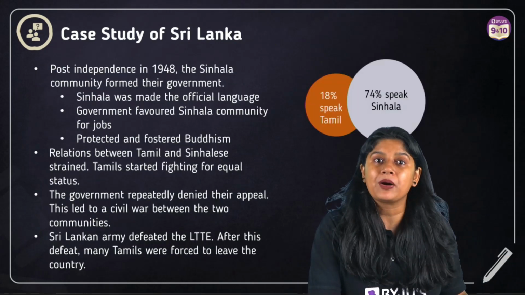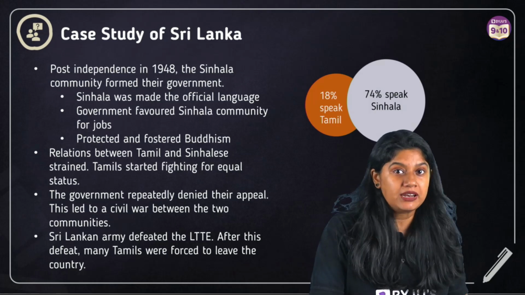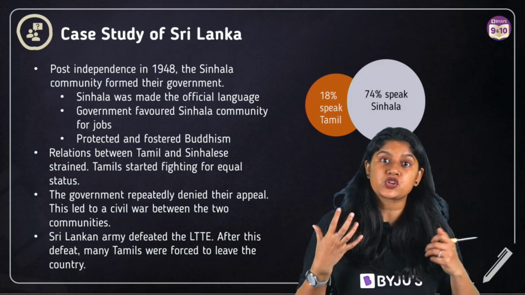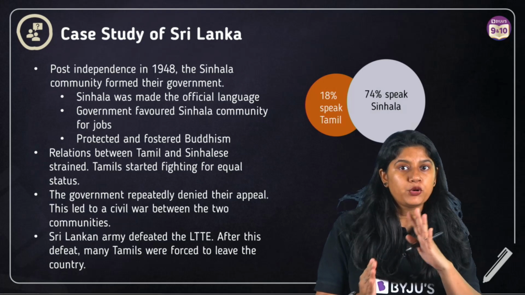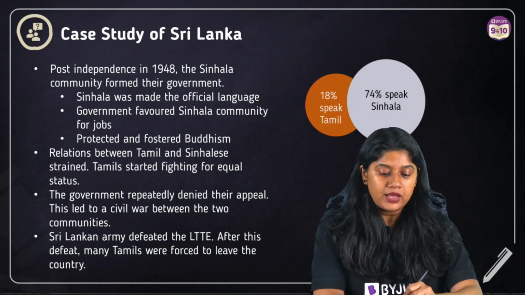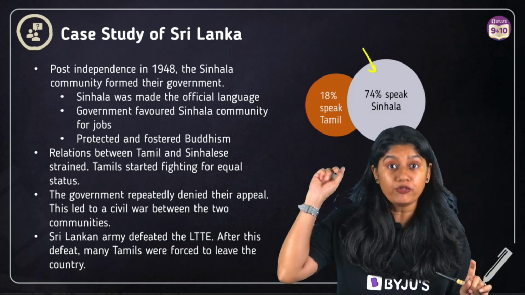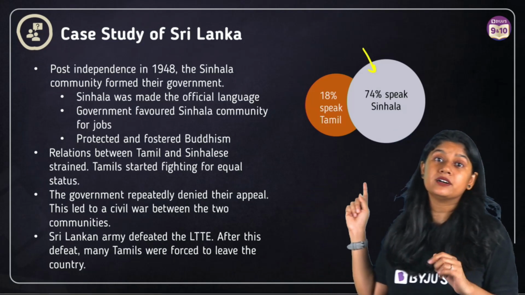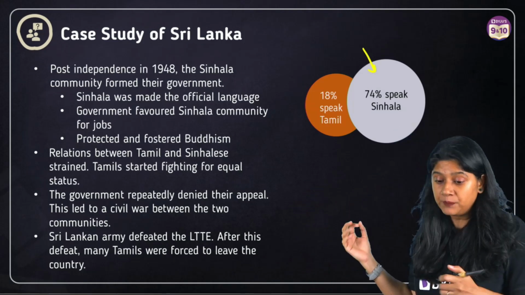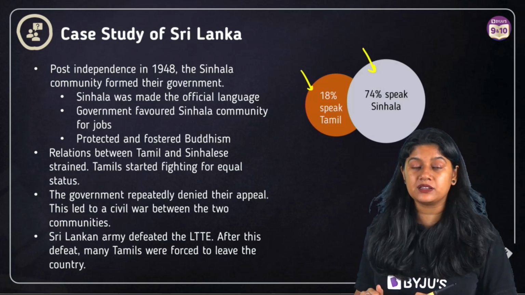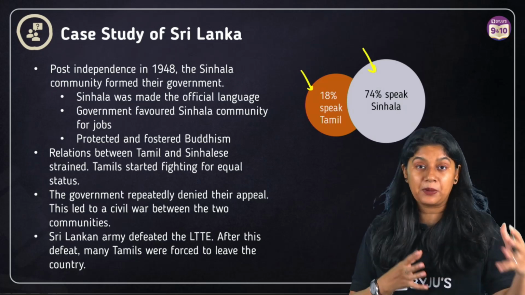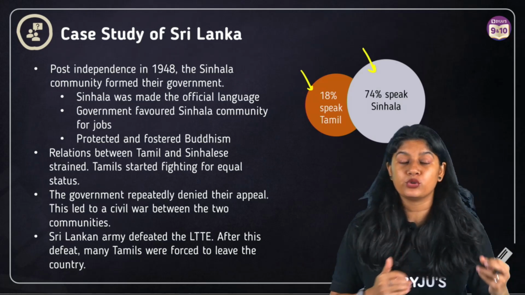Moving ahead, let's talk about the case study of Sri Lanka. Now, in the case of Sri Lanka, we saw that there were a lot of differences again. They have 74% of the population which speak the official language, which is Sinhala, and 18% were speaking Tamil. Apart from that, there are other languages that they speak, and they have different other religions also.